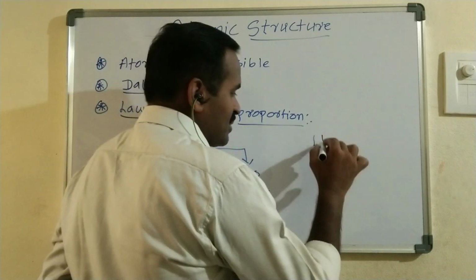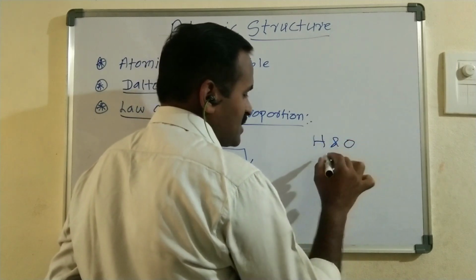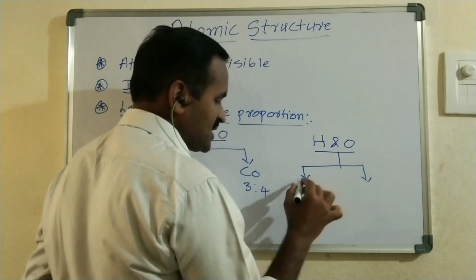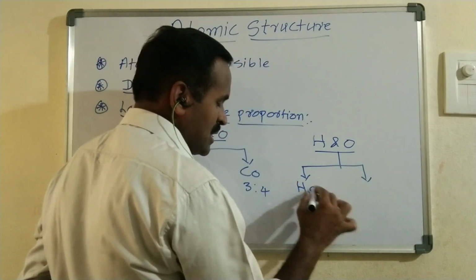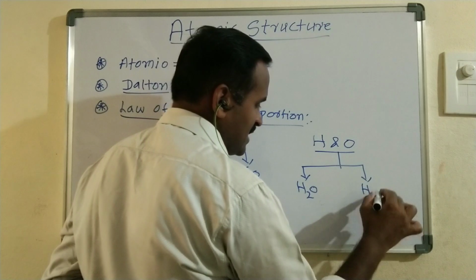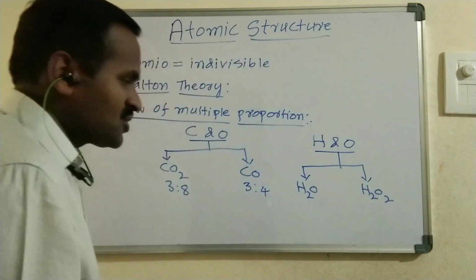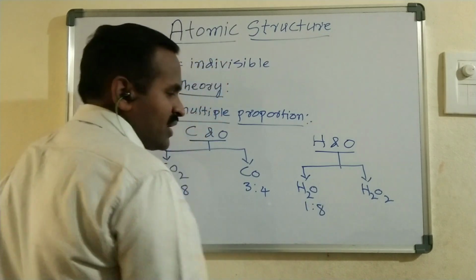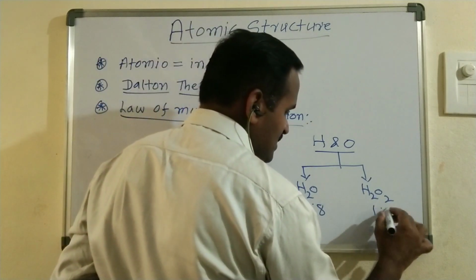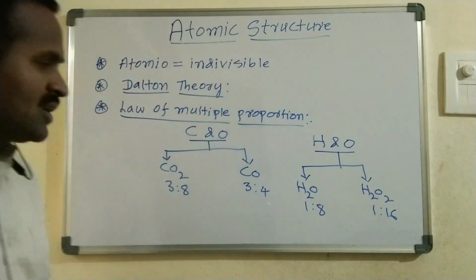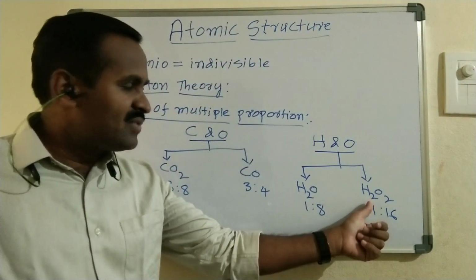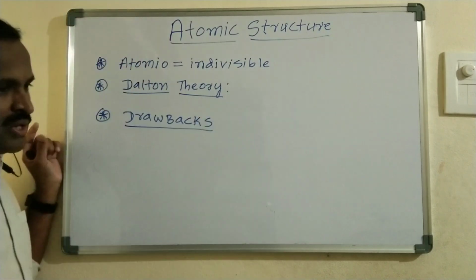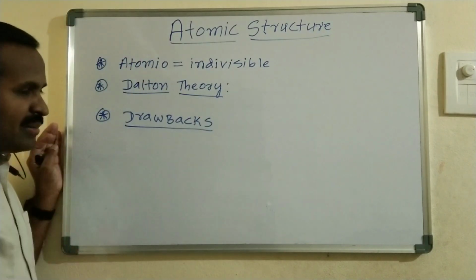Another example is hydrogen and oxygen. Here also there are two possibilities: one is H2O and the other is hydrogen peroxide, H2O2. In H2O the ratio is 1:8, and in H2O2 it is 1:16. So hydrogen and oxygen combine and form H2O2. Here H2O is 1:8.